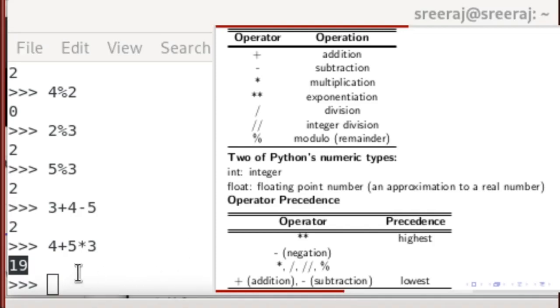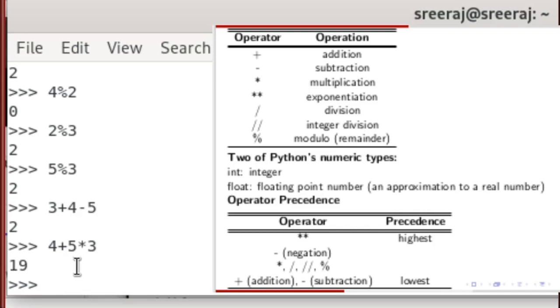For the next expression we will use a negative number. The minus sign that we used for subtraction is also used on a single number to mean negation. We will take minus 10, multiply it by 3, add 5 to the power of 3, and we got the answer 95.